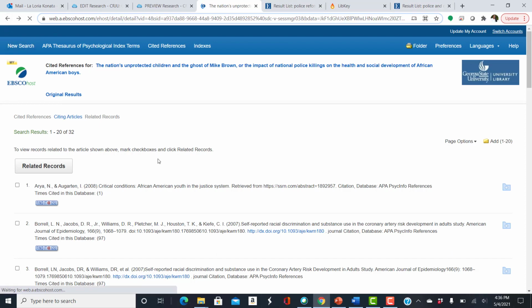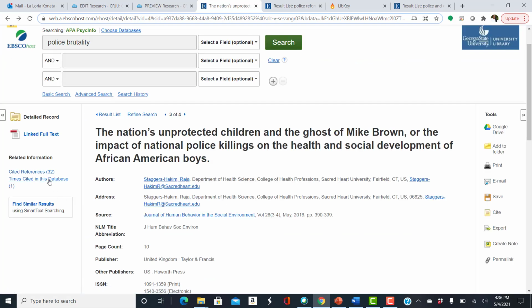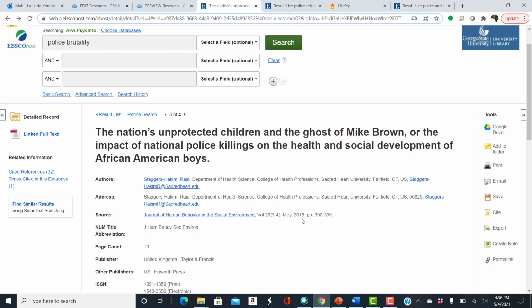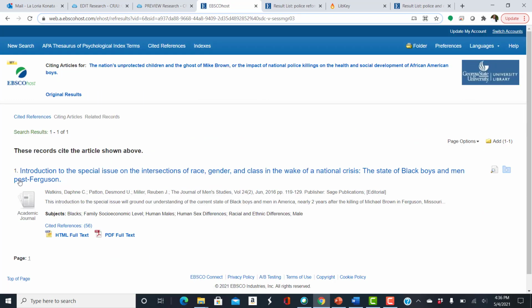And this article has been cited once, so this article appears in that bibliography. So this is a 2016 article, so this would be more recent. The times cited articles are always more recent, so this is from January 2016, just a couple of months more recent.